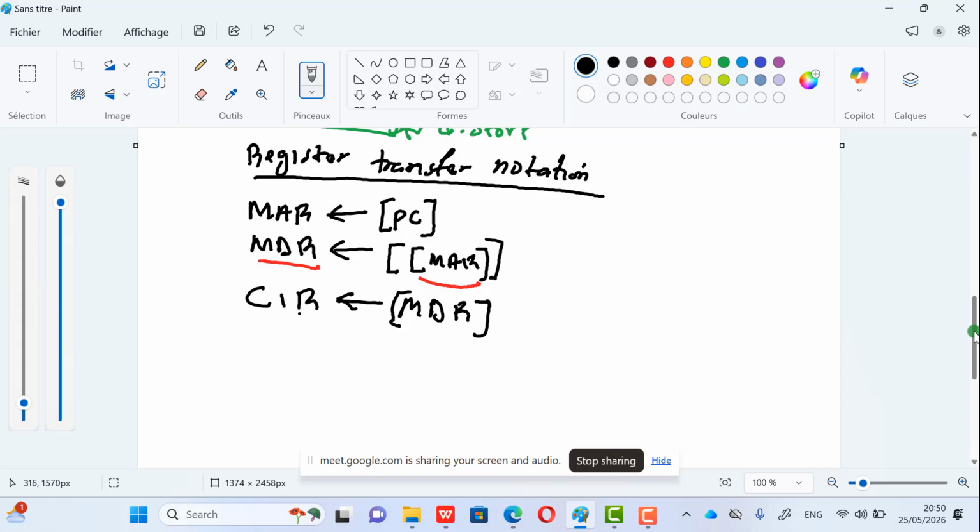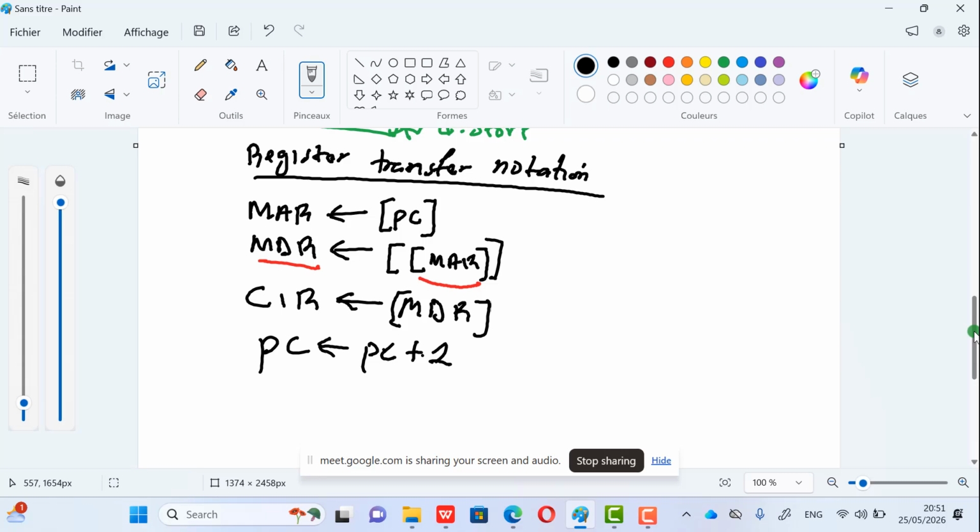Why is it being transferred there? Because it's there that the control unit will decode the instruction before sending it to the ALU for execution. So this is what happened. But before the decoding process, after the instruction is stored in the current instruction register, the program counter is incremented first. So this step is very, very important.